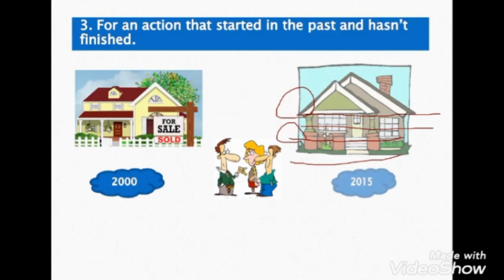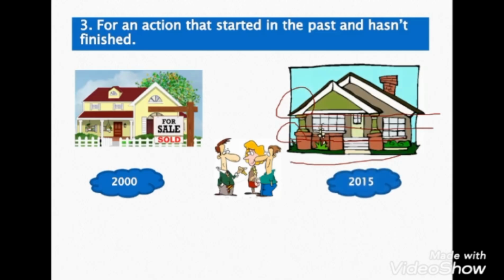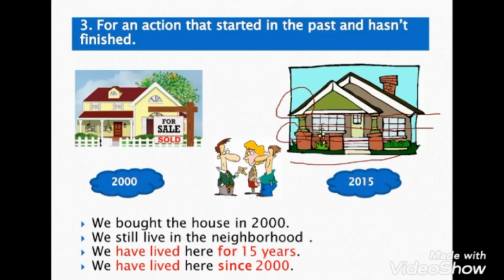Great. As you can see, this house was for sale in 2000. After this, we are in 2015. Just for example, we bought this house in 2000. Past simple, happened and finished. Example number 2, we still live in this neighborhood. This is a present sentence, dear students.